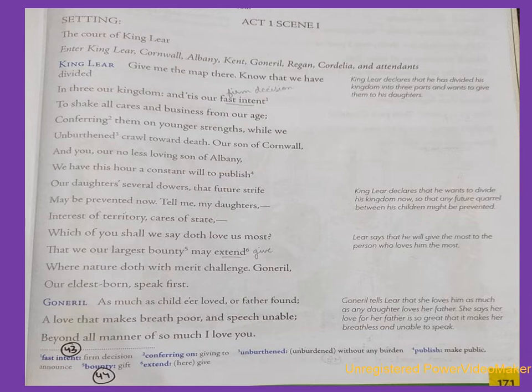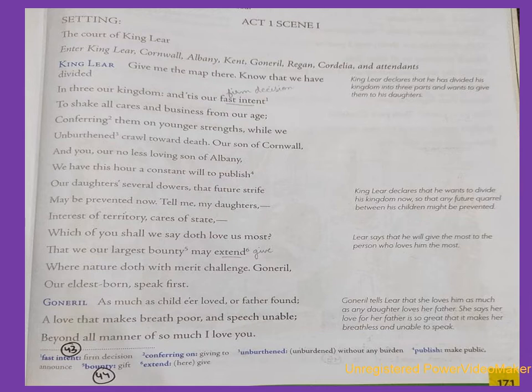Goneril says, as much as child ever loved or father found, I love you; that makes breath poor and speech unable, beyond all manner of so much I love you.